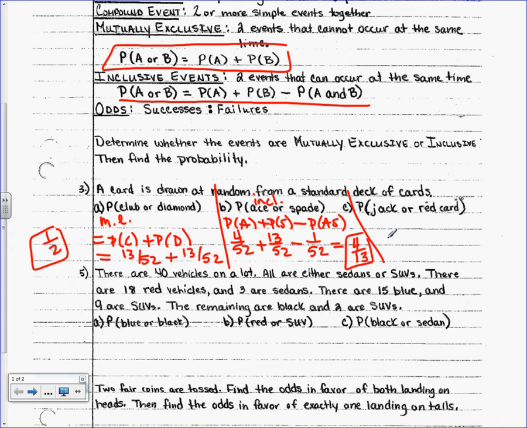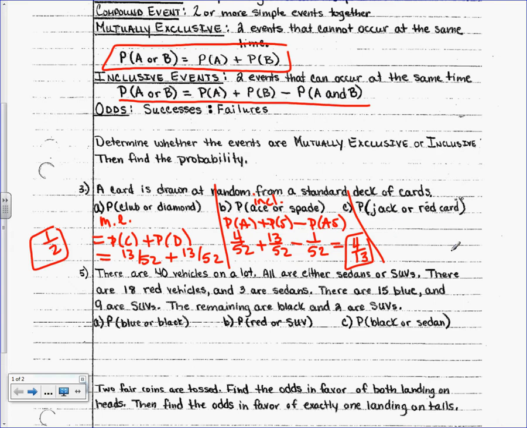I include the ace of spades here, I included it here, but there's really only one of them, so I need to take one back out. I counted it too many times. That's why you subtract one out. Why is it easier to get a spade period than it is to get an ace? Because there's more spades. Okay.